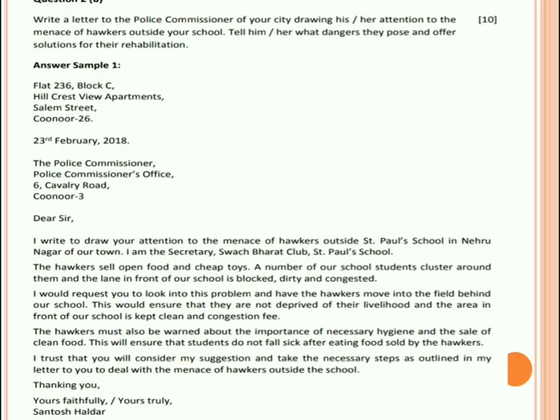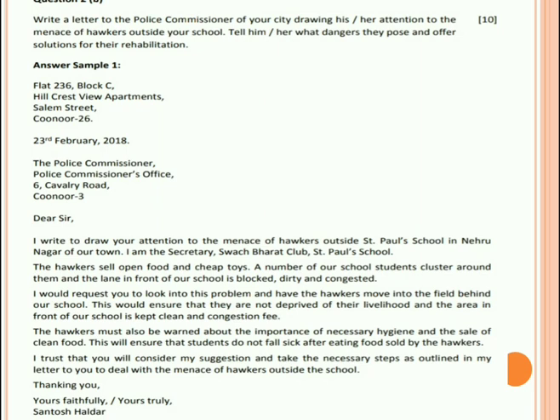I write to draw your attention to the menace of hawkers outside St. Paul's School in Nehru Nagar of our town. I am the secretary, Swachh Bharat Club, St. Paul's School. So here in the first line itself, this person has written that why he or she is writing the letter, and also he has given his own introduction.